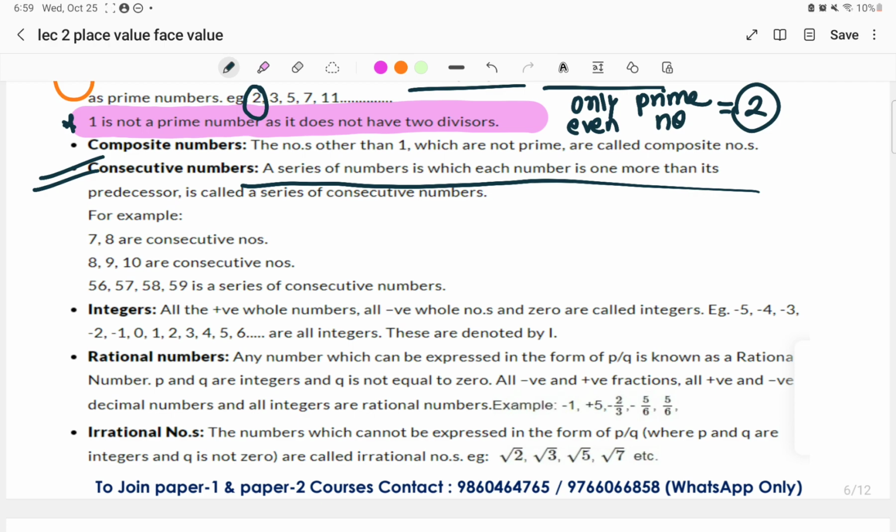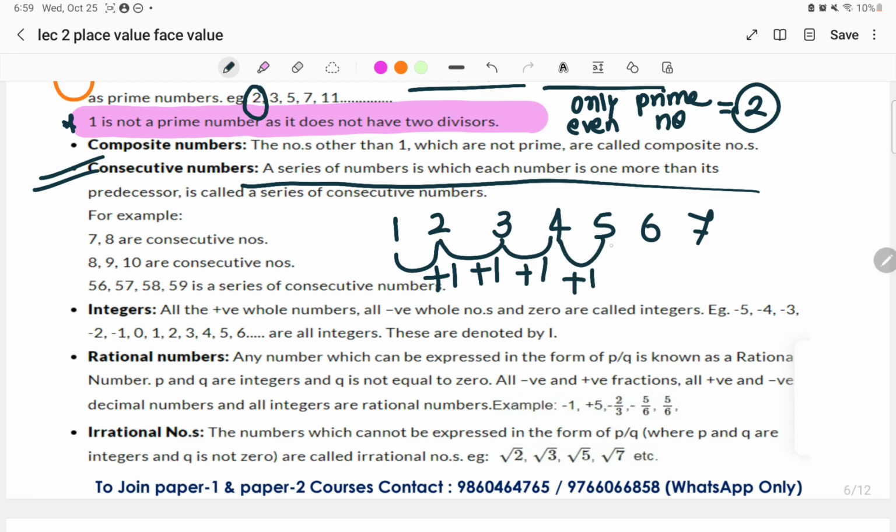Like 1, 2, 3, 4, 5, 6, 7. These are consecutive numbers. Why? Because the upcoming number comes by adding 1 to it. 2 plus 1 is 3, 3 plus 1 is 4, 4 plus 1 is 5, 5 plus 1 is 6, 6 plus 1 is 7, and so on. So the difference among them is the same.